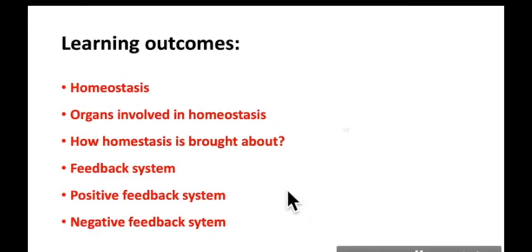So at the end of the lecture, you are able to understand what homeostasis is, the organs involved in homeostasis, how homeostasis is brought about, and what the components involved in the process of homeostasis are. We also discussed the feedback system and the types of feedback system, that is positive feedback and negative feedback, along with some examples. So this is all about homeostasis and the feedback system.